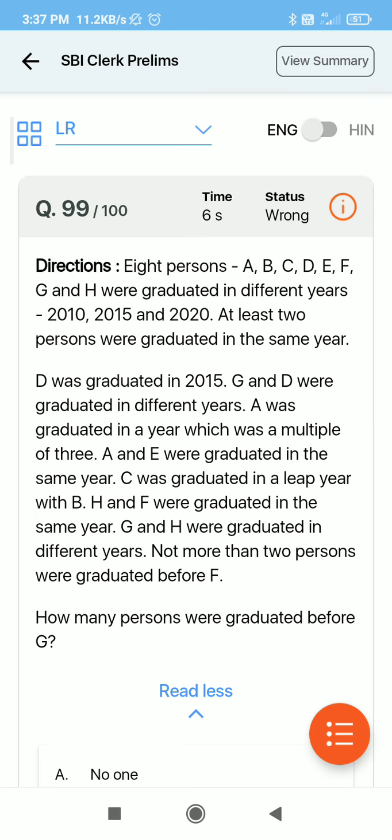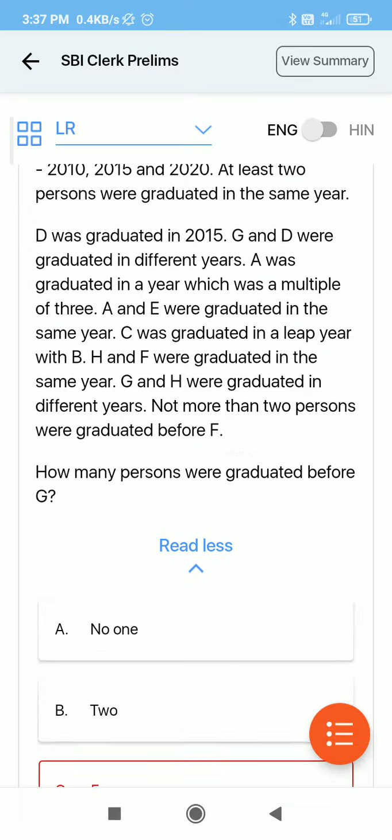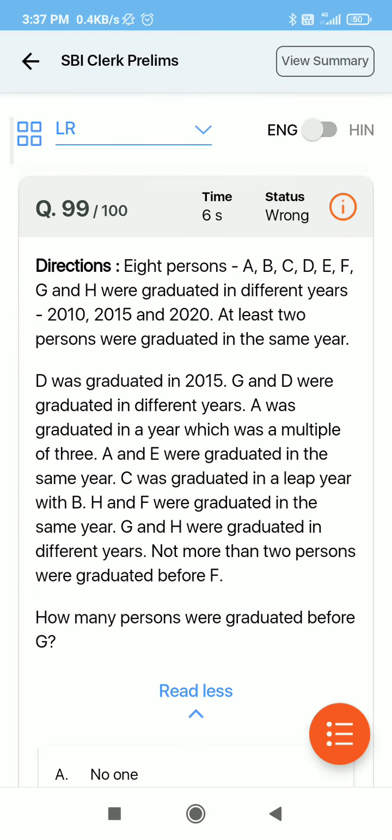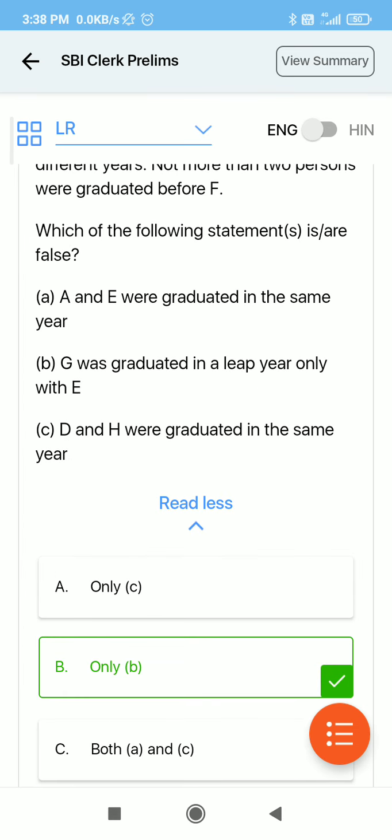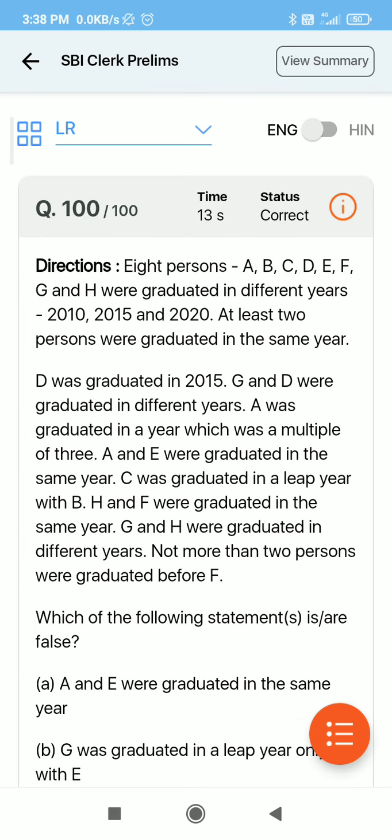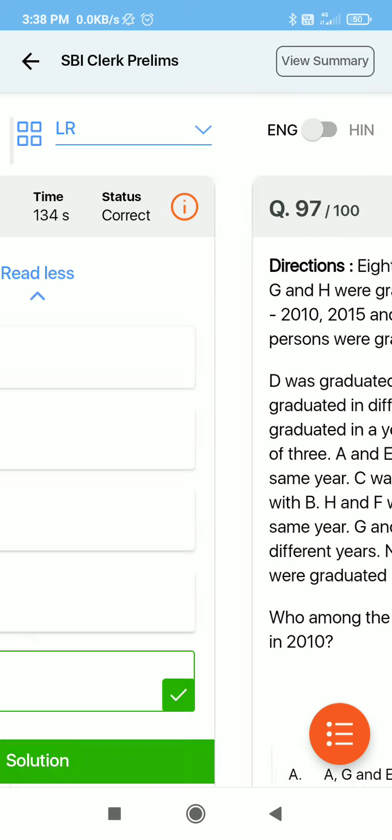If you are weak in puzzles, I suggest you go for the 1000 puzzle series of Ankush Lamba sir, because he has solved many puzzles in that series, and it is pretty easy to understand if you are solving puzzles daily. You can watch his classes for free. You can see all the questions of this puzzle are right, and we need not worry about this.